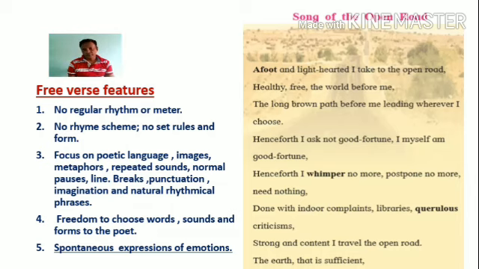The second step is that you should find out the ending sounds of the ending words of the lines of the poem. For example, the ending sound of the word road is oad. The ending sound of the word me is ee. The ending sound of the word choose is ooze. The ending sound of the word fortune is chun.